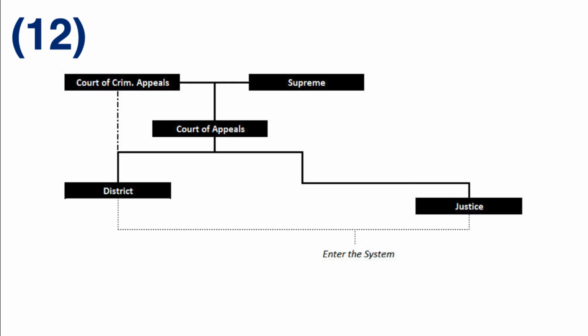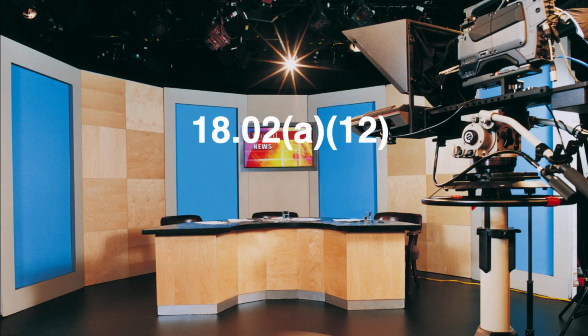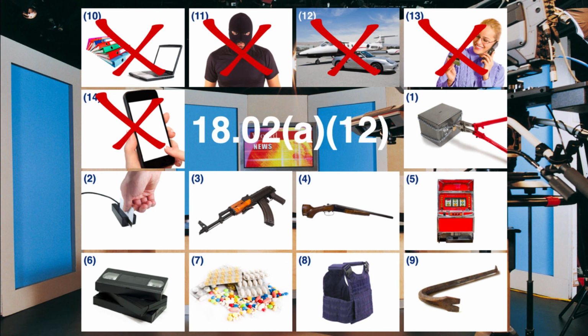Also the same as mere evidence, according to CCP 18.01(i), in a county that does not have a judge of a municipal court of record, or a county court who is an attorney licensed by the state of Texas, or a county court at law judge, any magistrate may issue a search warrant for contraband. Finally, and again the same as mere evidence, a peace officer cannot request and a magistrate cannot order a search warrant for contraband that is located in an office of a newspaper, news magazine, television station, or radio station.